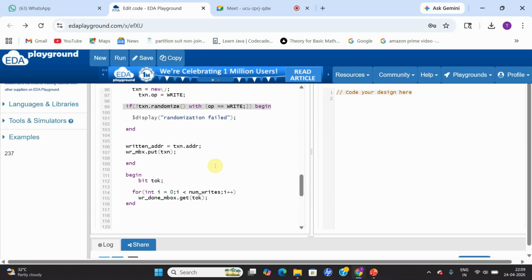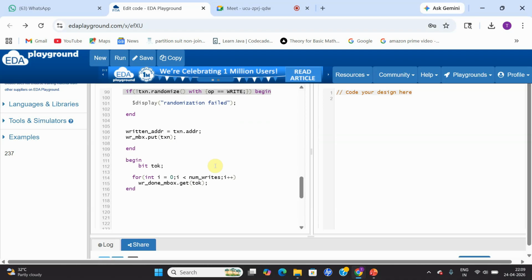Afterwards we copy the randomized transaction and put it into the mailbox. After the driver gets that information, we get the token from the driver using the get method. This is the phase one we have developed so far.